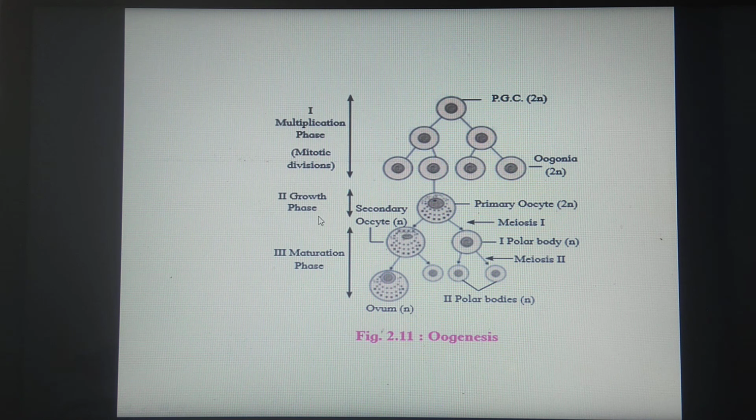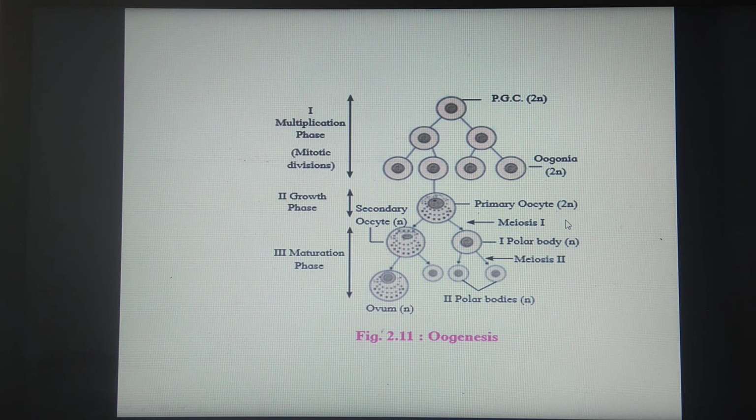The second phase is called the growth phase. During this phase, some of the oogonia stop dividing and enlarge in size. This large cell formed from the oogonia is called the primary oocyte, which is also diploid, having 2n number of chromosomes.